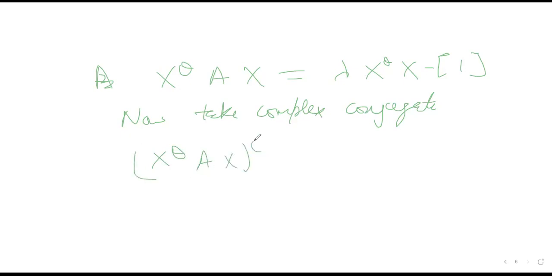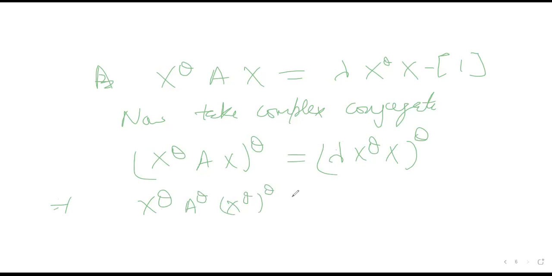Taking the conjugate transpose, (Ax) conjugate transpose equals (lambda x) conjugate transpose. Now you know the order will change. This will be X conjugate transpose into A conjugate transpose. Lambda is a scalar, no matter. This will give you X conjugate transpose, and now A conjugate transpose is A because A is Hermitian, and this will be X because the conjugate transpose of the conjugate transpose is X itself.